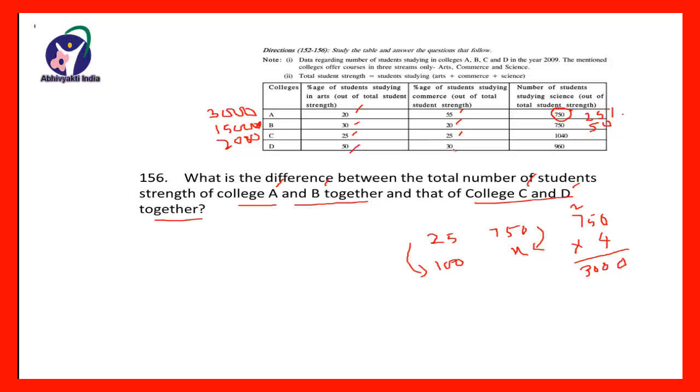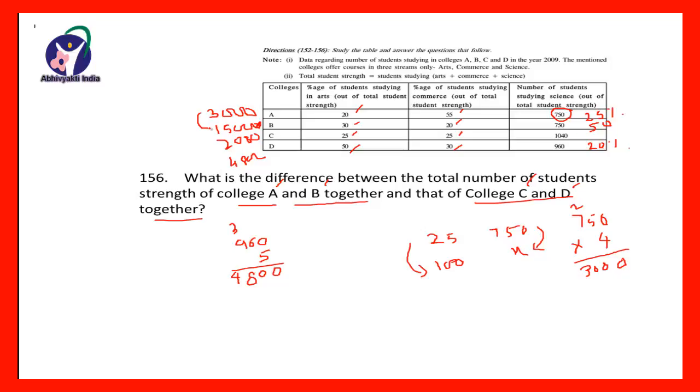Now in college D, this is 50%, this is 30%, together is 80%, so this will be 20%. So 20% is 960, so 100% will be what? 20 and 100, it is increased 5 times, so this will also increase 5 times, so 960 multiplied by 5, so it will be 5 zeros are 0, 5 6s are 30, carry on 3, 5 9s are 45, 45 and 3 48. So this will be 4800.